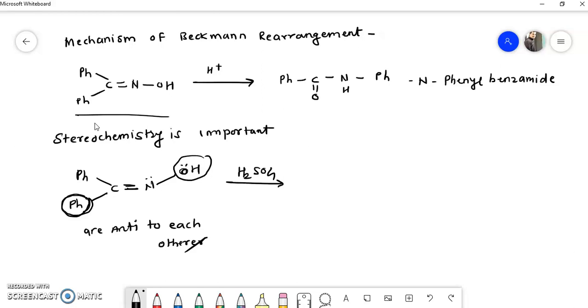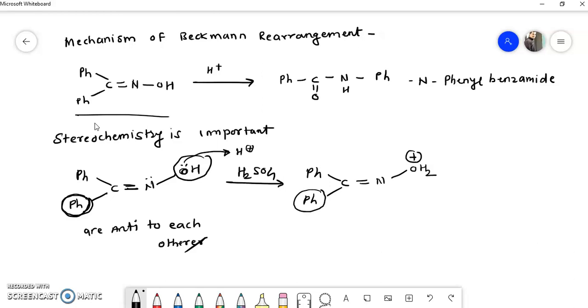That's why the lone pair on oxygen will take the proton from this acid, and there is a formation of this intermediate C=N with OH2 plus. Now I have already explained that the group which is anti to this OH will migrate, so this Ph group will migrate.